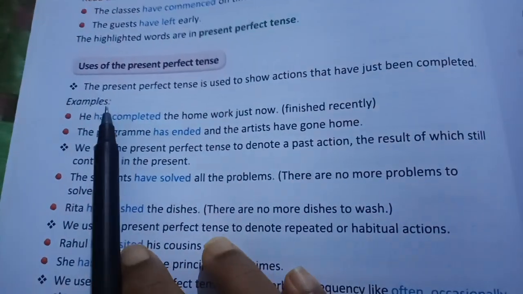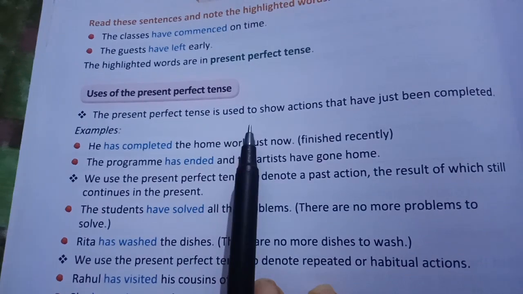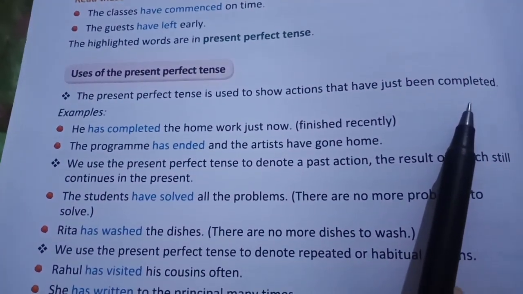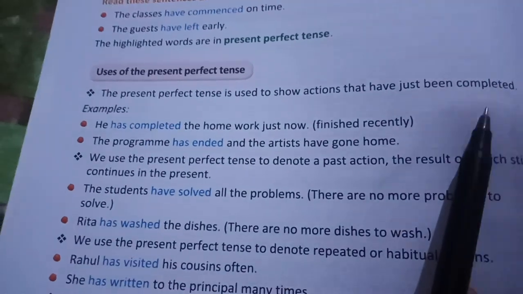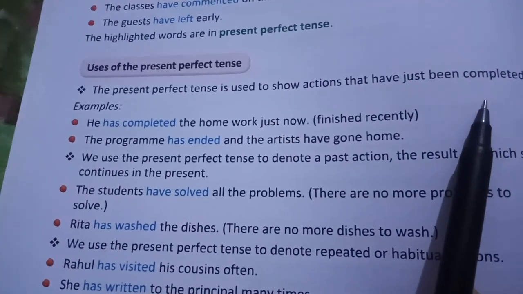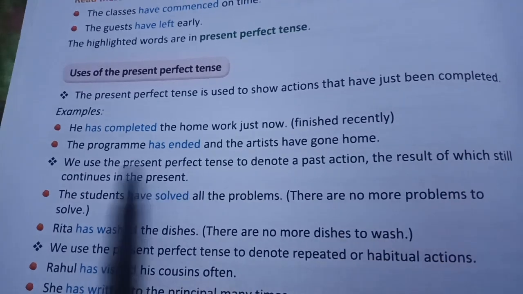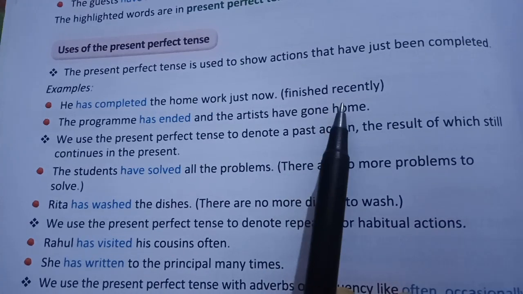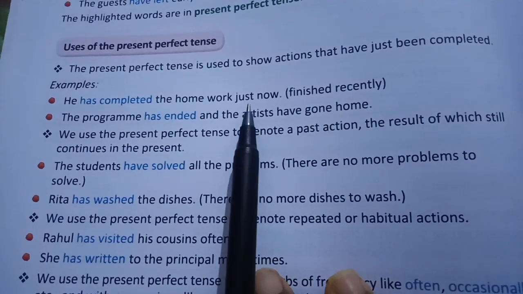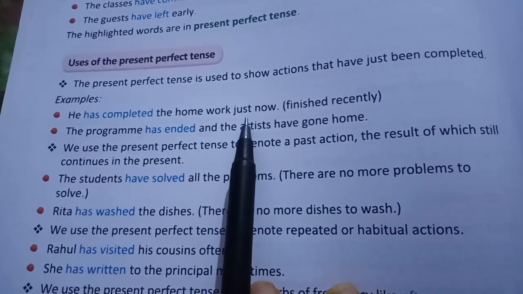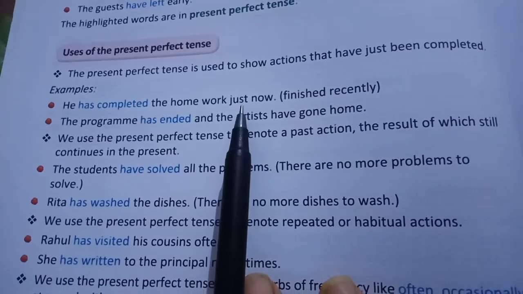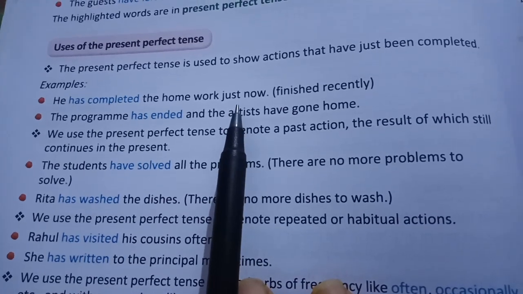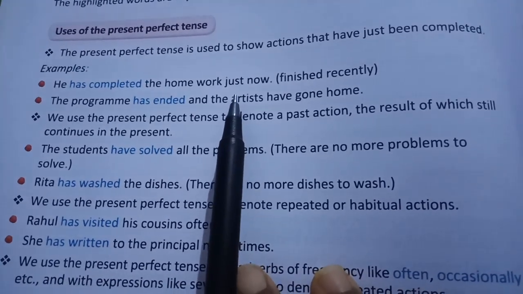So the first rule is the present perfect tense is used to show actions that have just been completed. Means a few minutes ago it has been completed. In the present it is not happening. It has completed a few minutes ago, but the effect is still there. Like he has completed the homework just now. Means what? Finished recently. Okay? Words like just, yet, they are used in present perfect tense. These are the indications of present perfect tense.